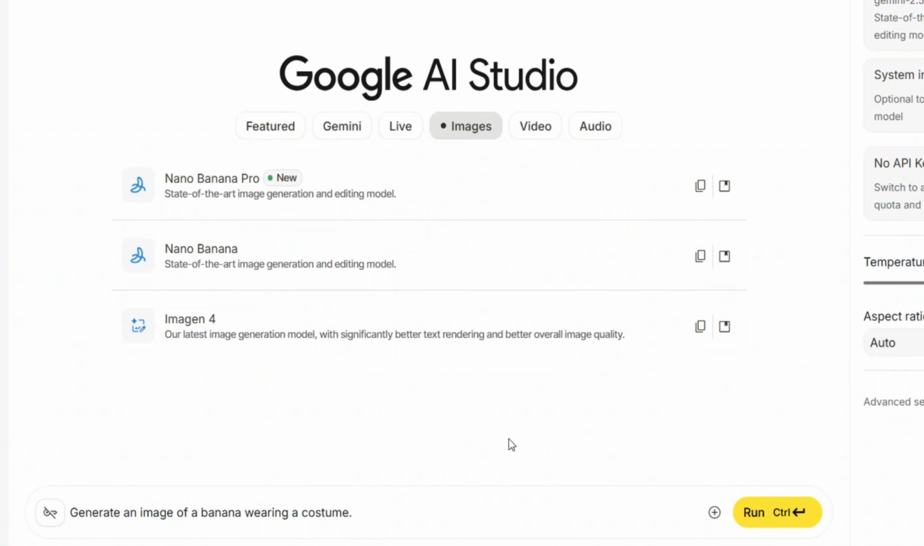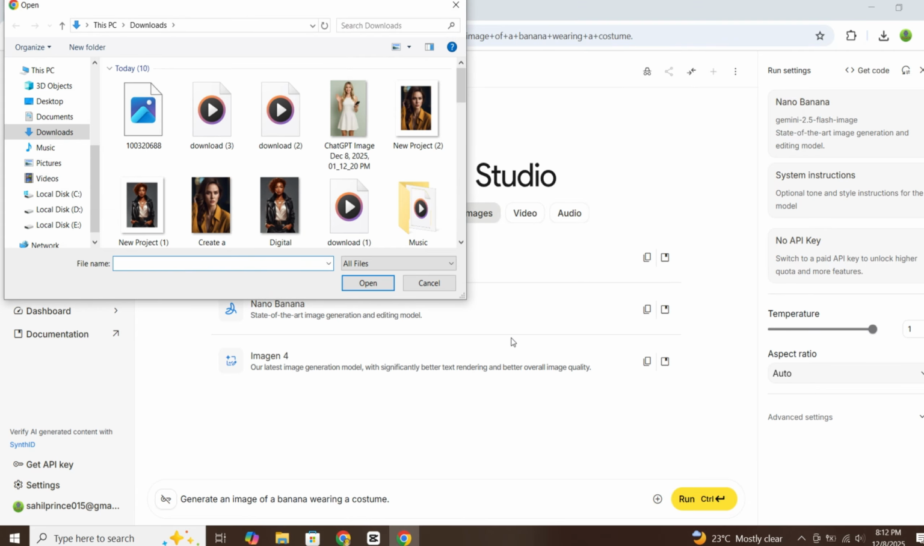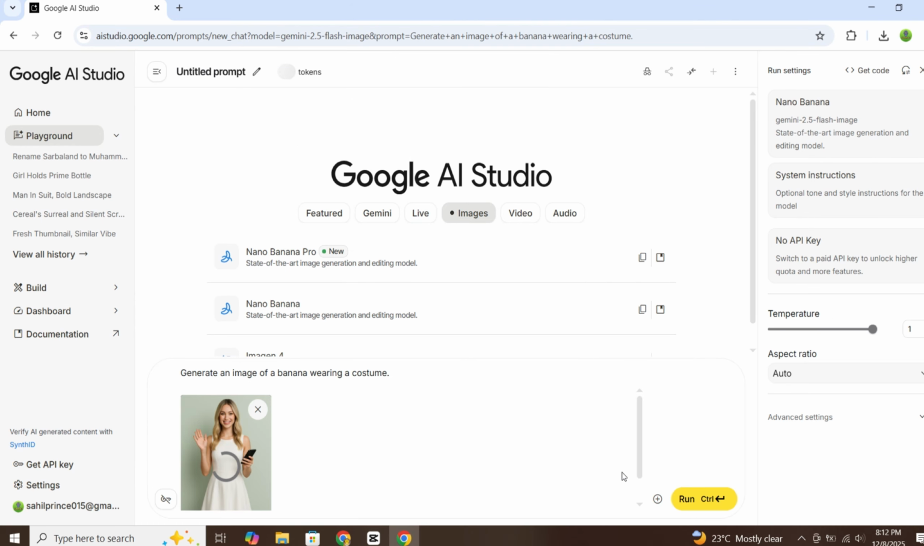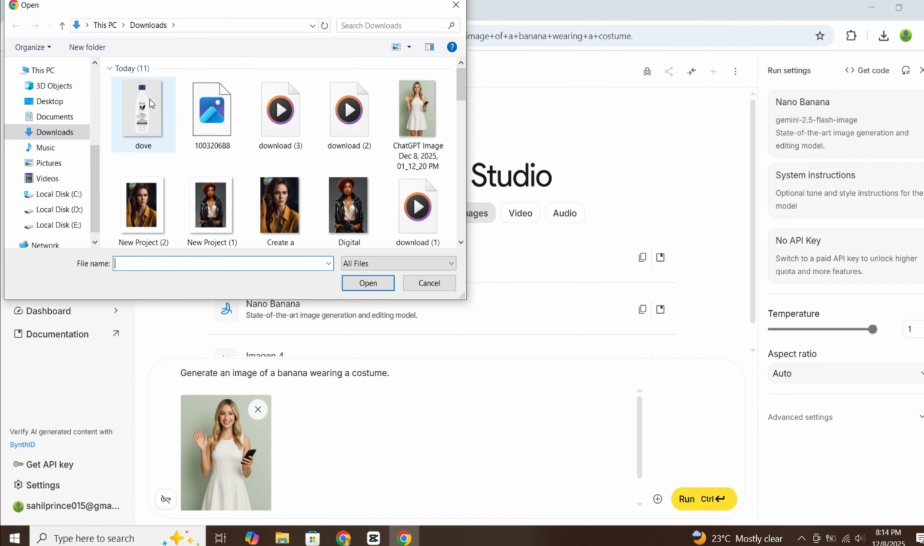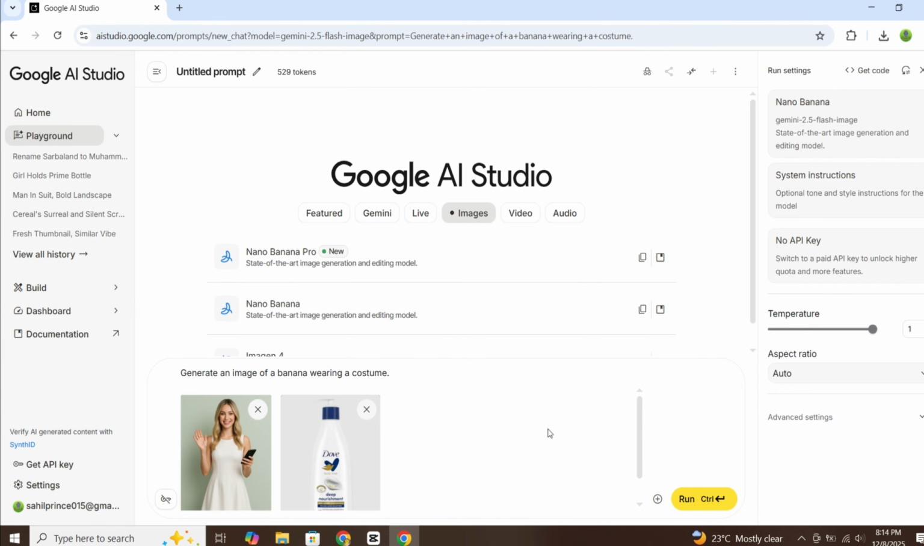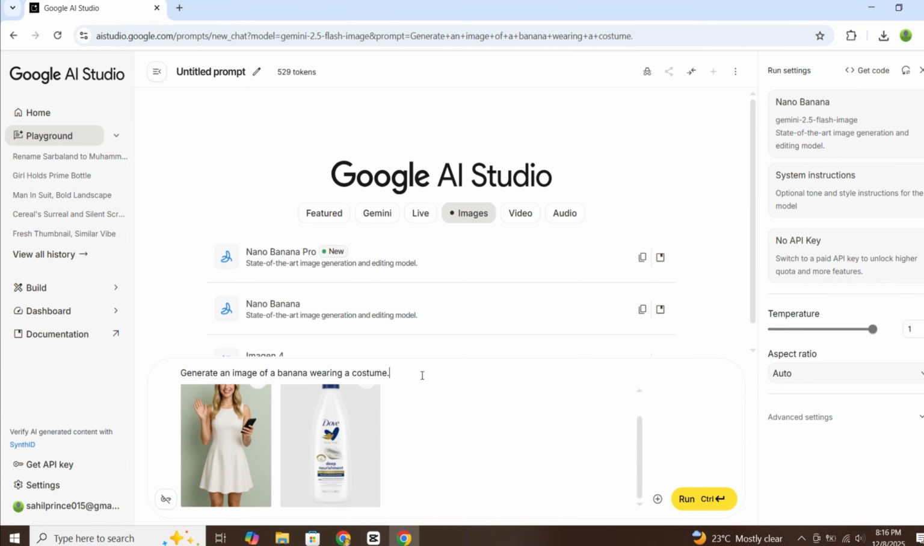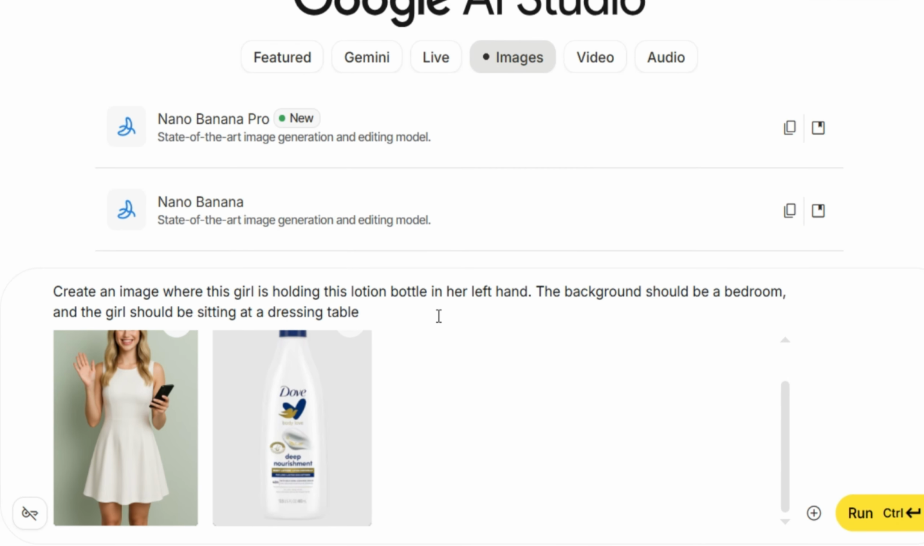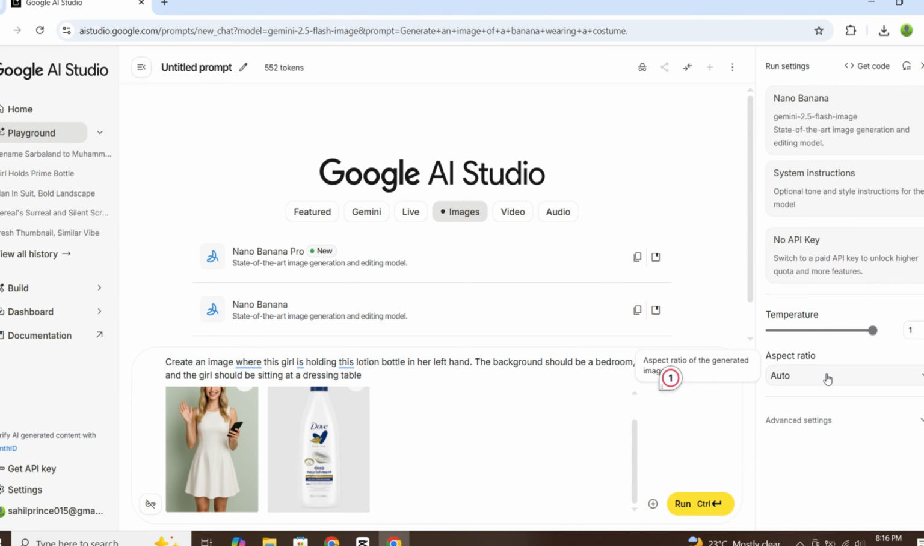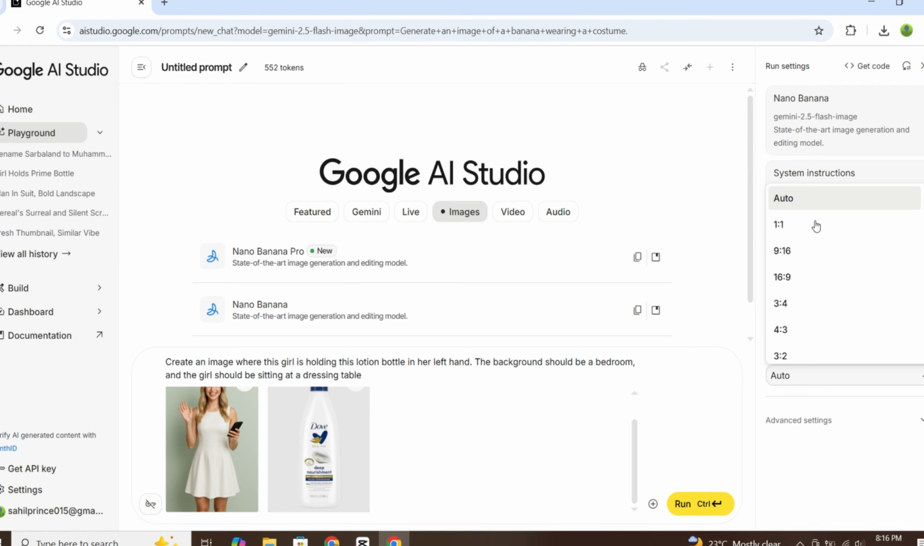Next, you'll see a plus icon at the bottom. Click on it and upload your model image. Along with that, upload an image of any product. For example, I'll choose this lotion bottle. Now, just give it a simple text command like, create an image where this girl is holding this lotion bottle in her left hand, and the background should be a bedroom, and the girl should be sitting at a dressing table. After that, on the left side, select the image ratio. I'll choose portrait mode, which is 9:16. Then, click on Generate, and wait a few moments.